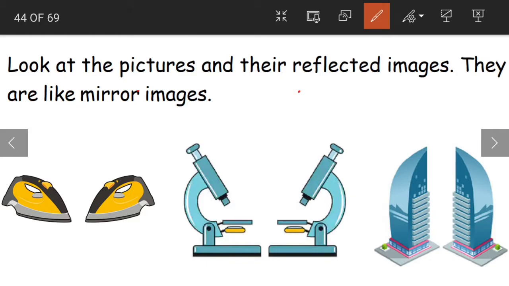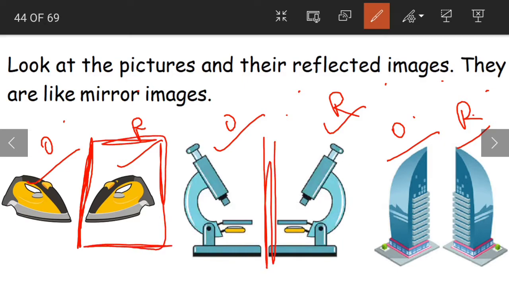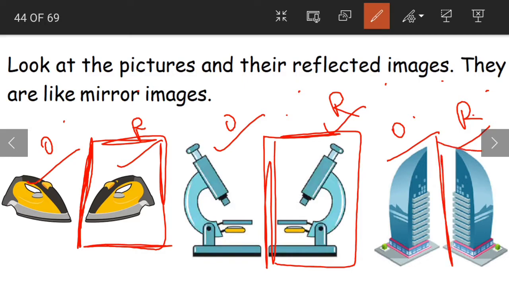Now look at the pictures and their reflected images. They are like mirror images. Yes. So what is this? This is the original picture and this is the reflected. Original and reflected. Okay, understood. That means when we place a mirror here, this is what you will see in the mirror. When you place a mirror here, this is what you will see in the mirror. This is the reflected image, the image that is seen in the mirror.